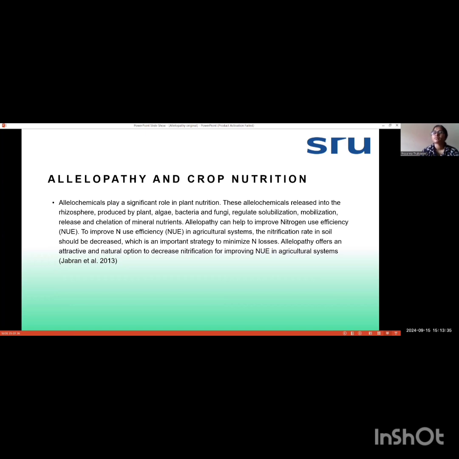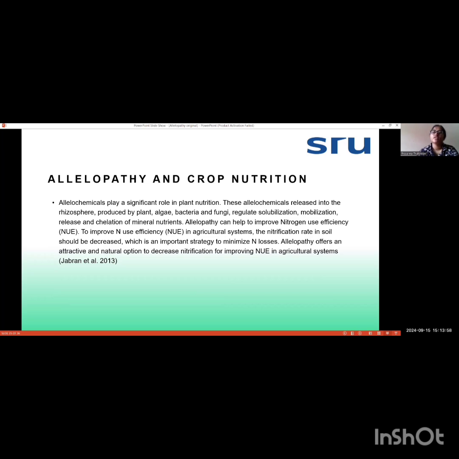So allelochemicals are regulating these mineral nutrients, and allelopathy is also improving the nitrogen use efficiency. It is also minimizing the nitrification rate so that we can also reduce the nitrogen losses.